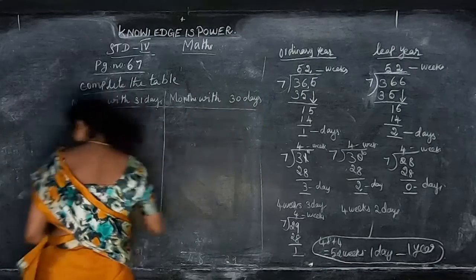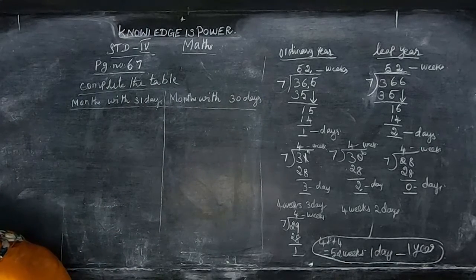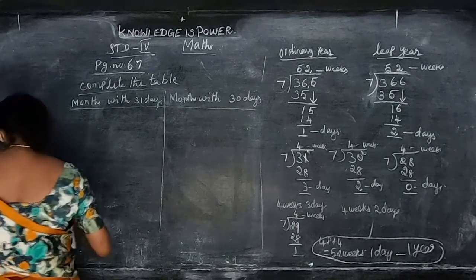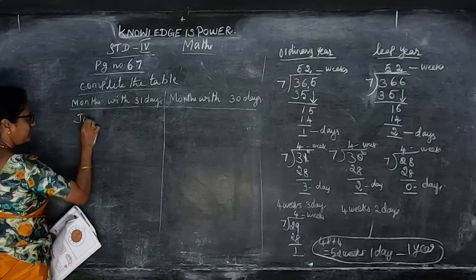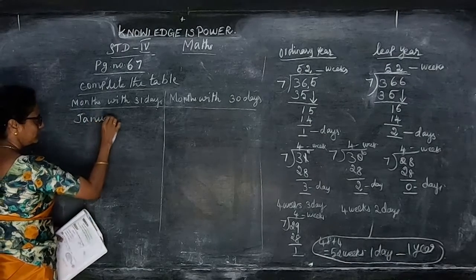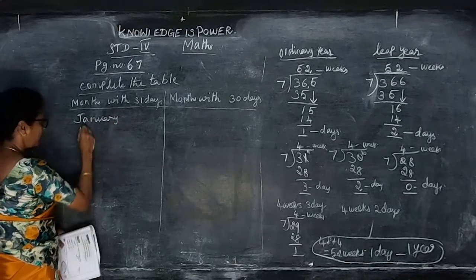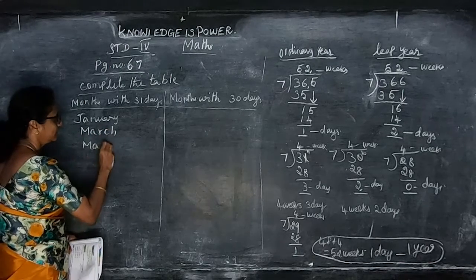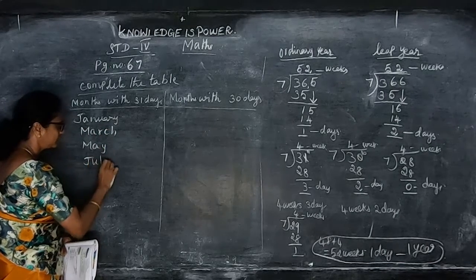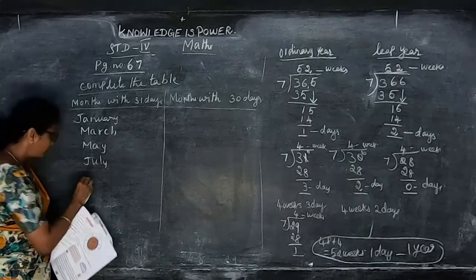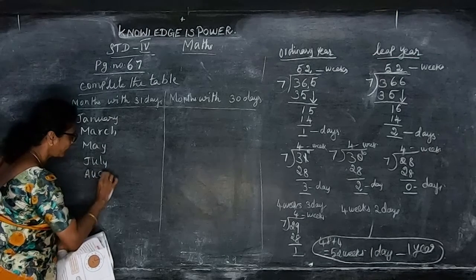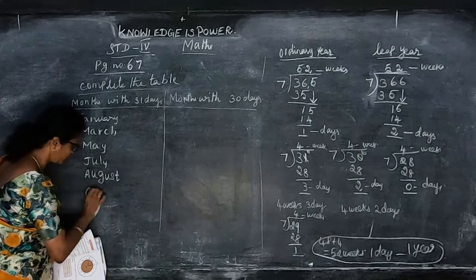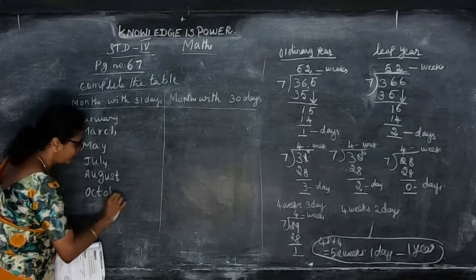So what are the months with 31 days? Already I told you: January, March, May, July, August, October and December.